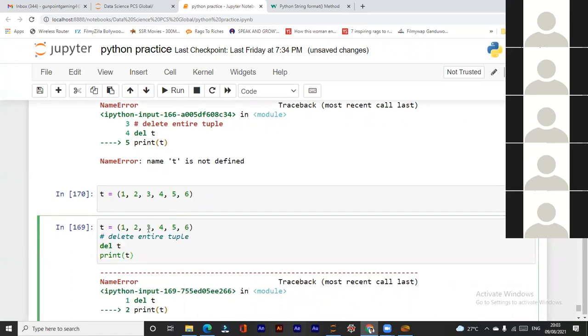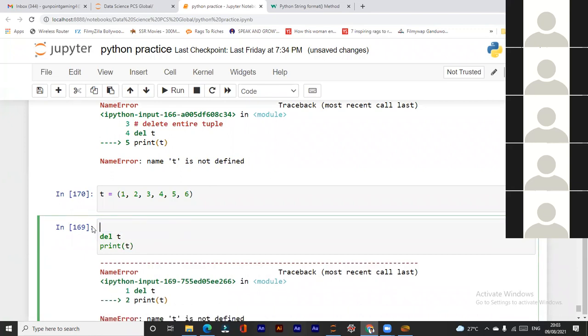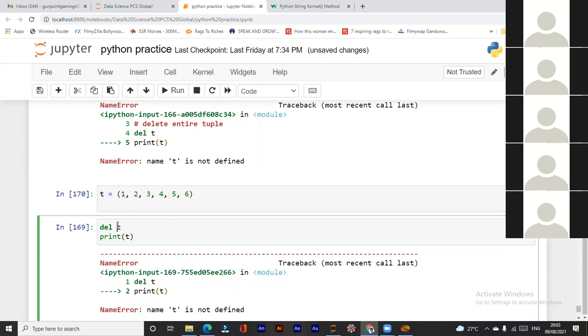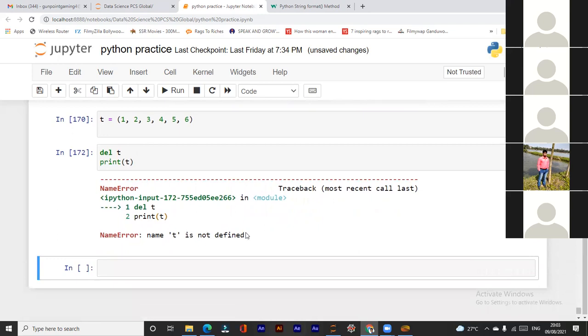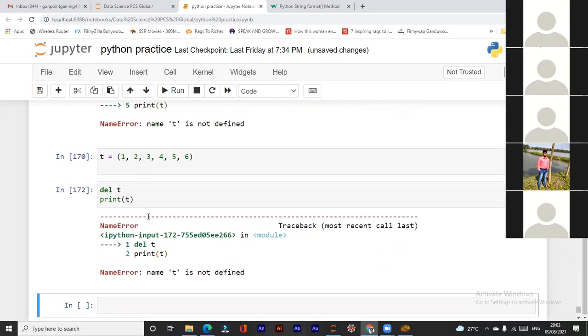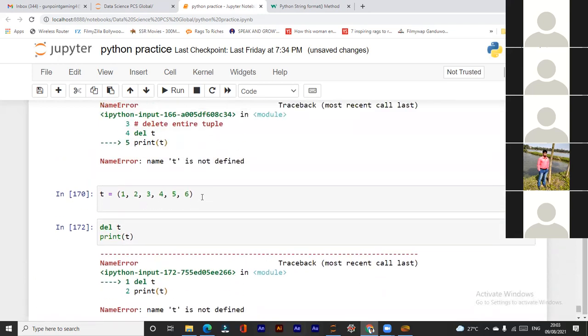No, sir. Actually, delete is a method. You need to put the tuple name inside the parenthesis. Let's run. Sir, it ran, T is deleted. T is not defined because you just executed the first cell.